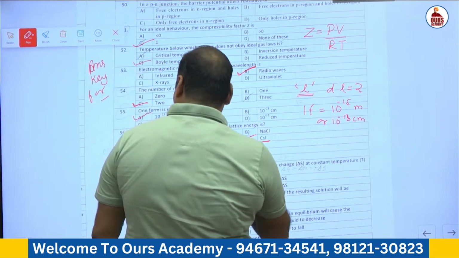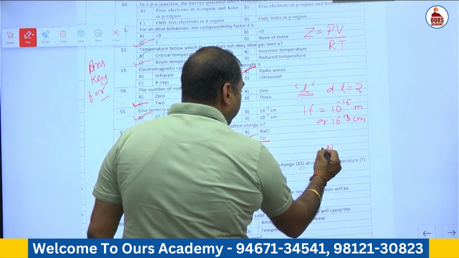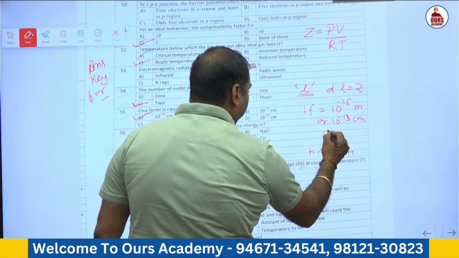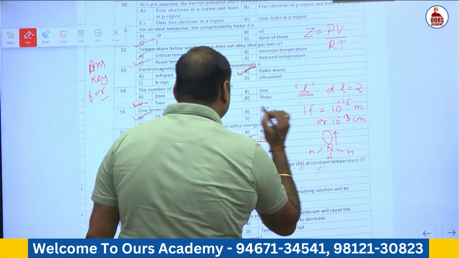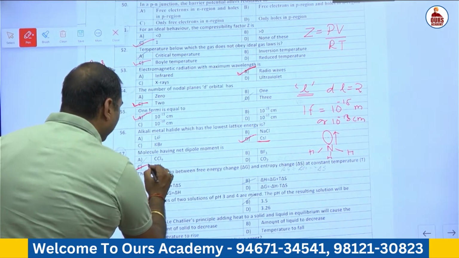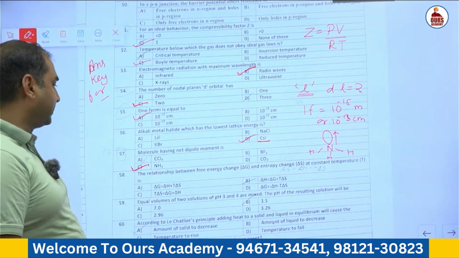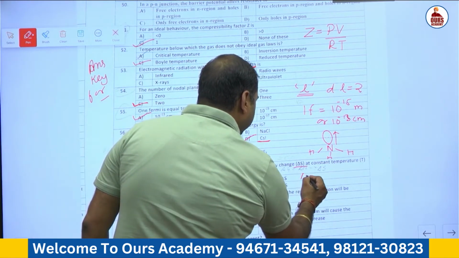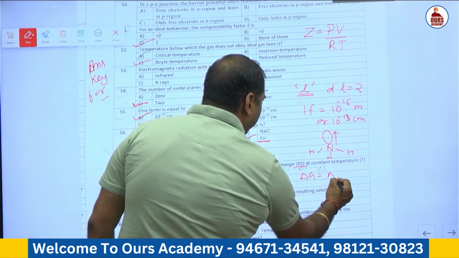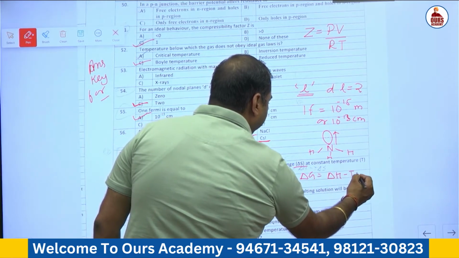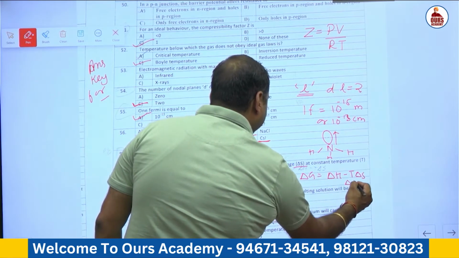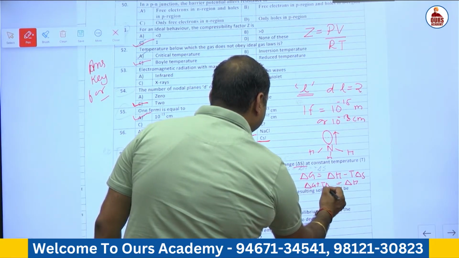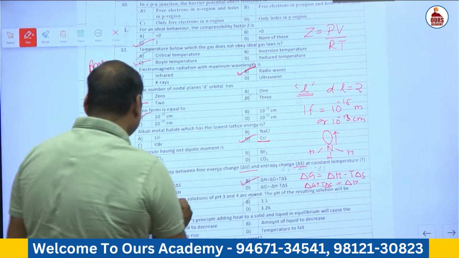Molecule having net dipole moment, 57. In case of ammonia, it possesses a trigonal pyramidal shape, and due to the presence of lone pair, it possesses a dipole moment. So 57 answer is C. Relation between delta G and entropy change: delta G is equal to delta H minus T delta S. So delta H is equal to delta G plus T delta S. So the correct answer is B.